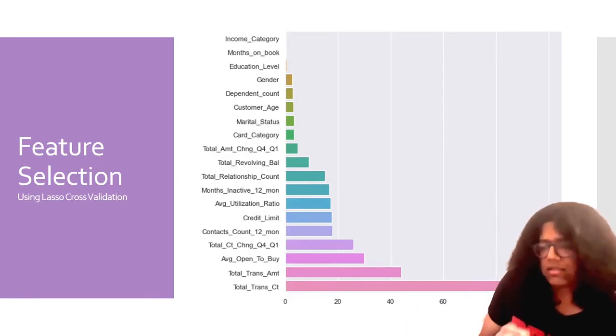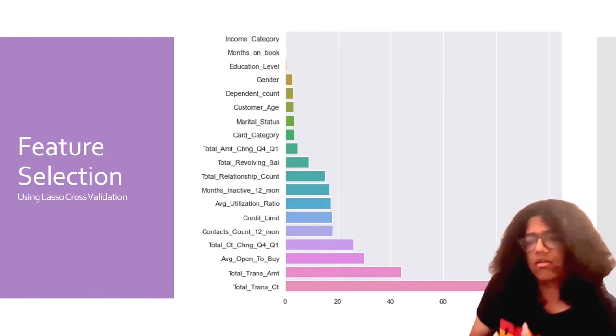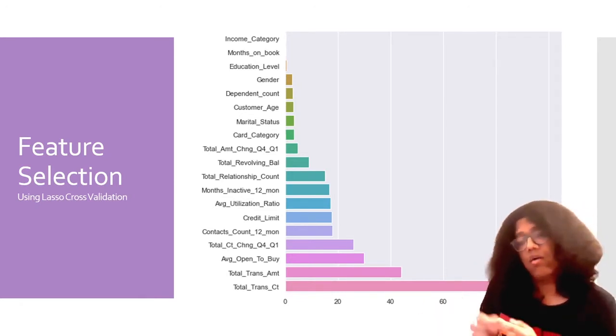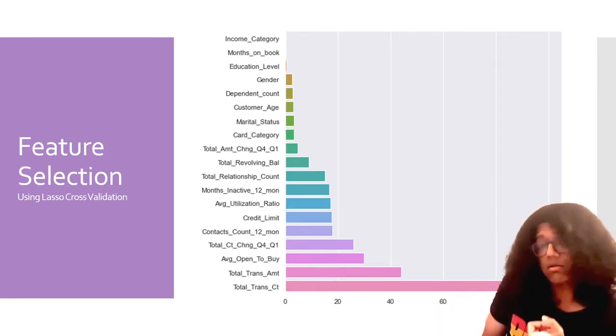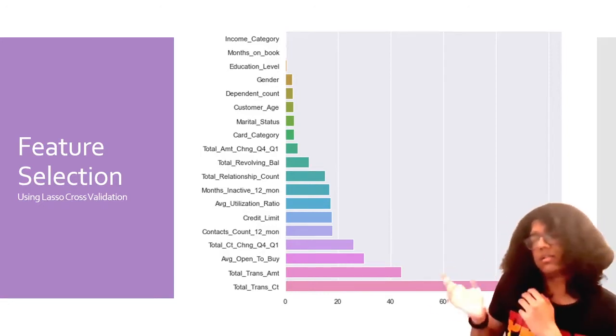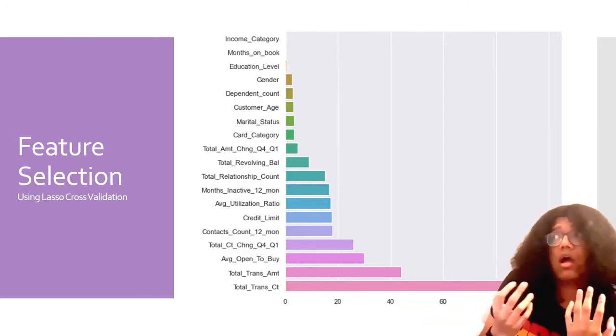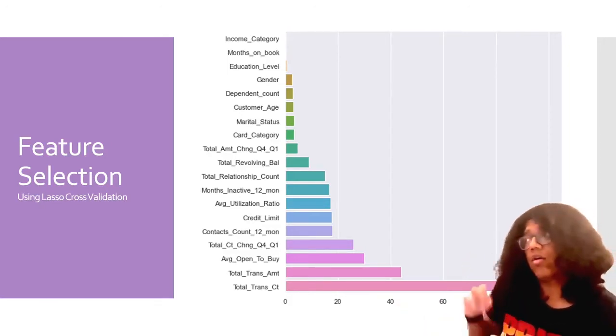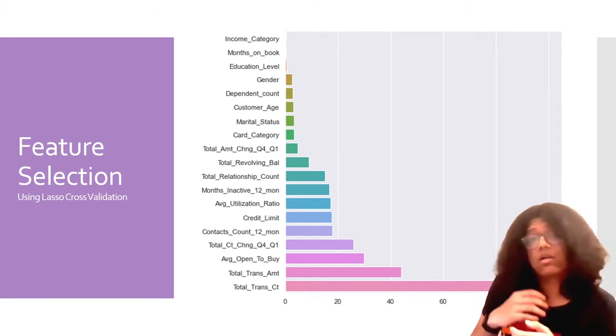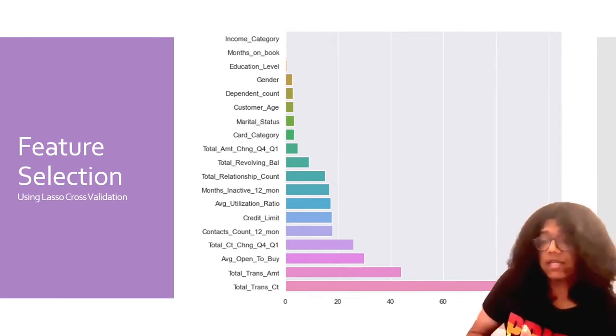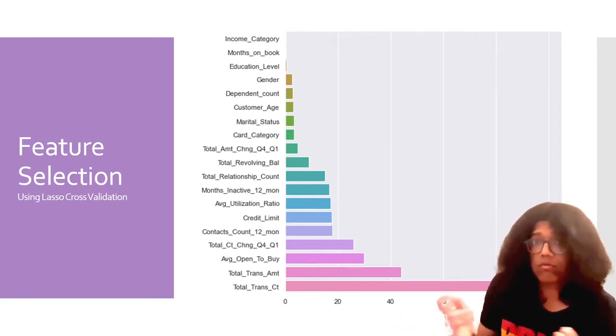You will see that total transaction count and total transaction amount, interestingly, also have correlations with each other, as you might have seen in the graphs before. Those are the ones that we saw to have a difference in variance and also high correlation, which all adds up to the hypothesis that these are the most important features.